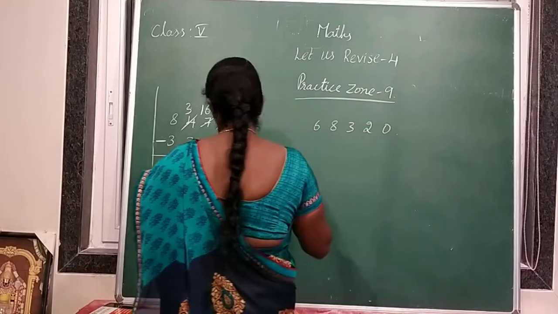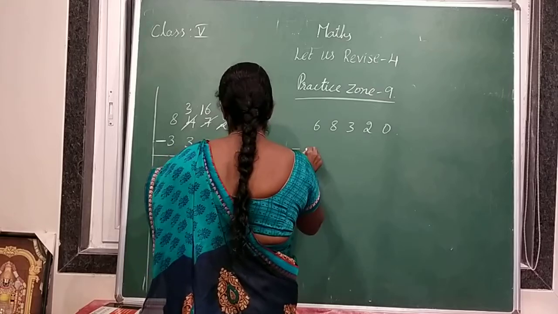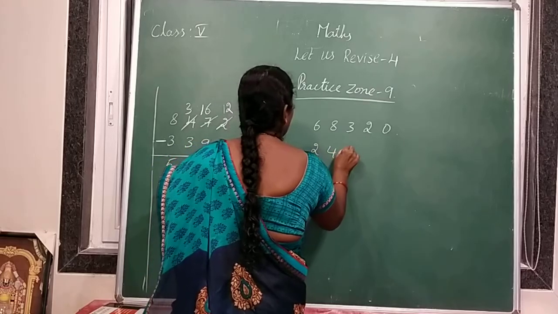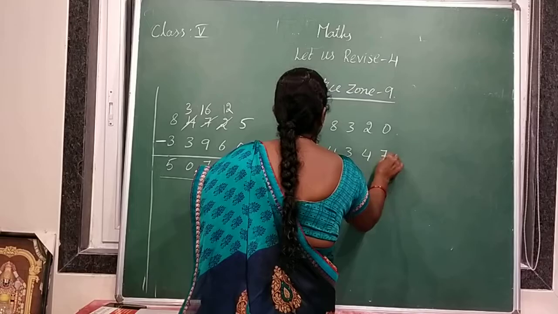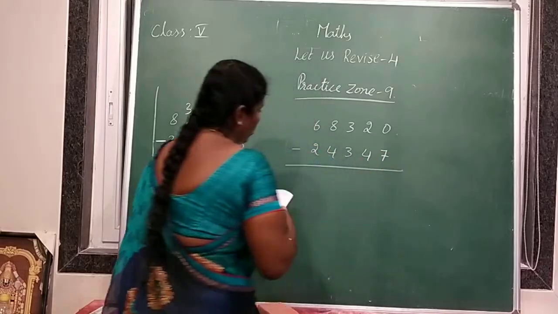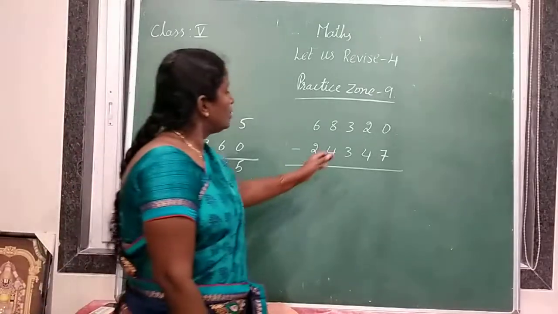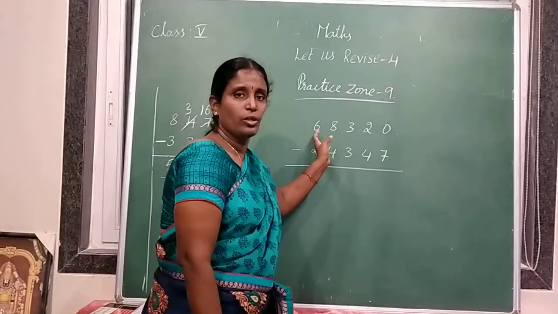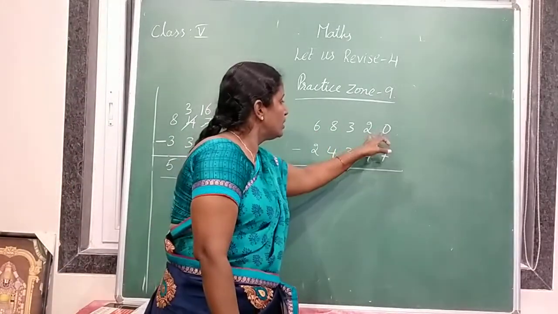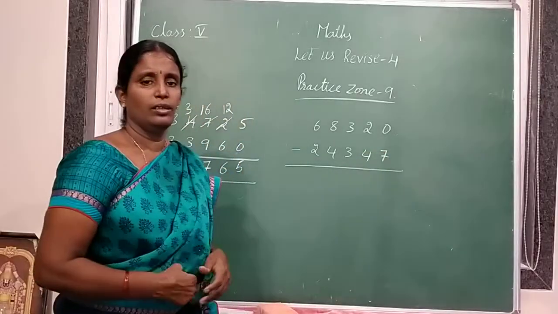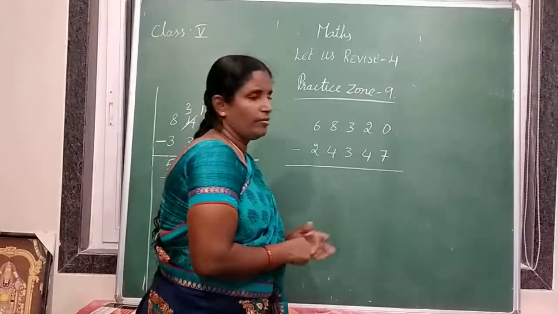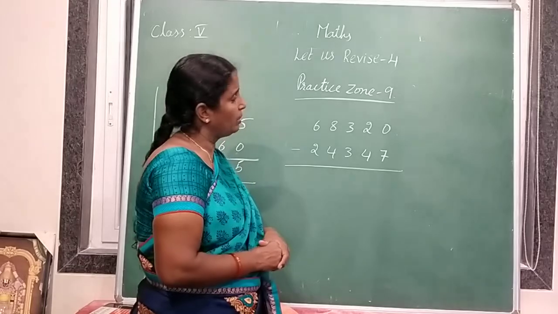68,320 minus 24,347. In subtraction, we should start from ones place. 0 minus 7 is not possible.